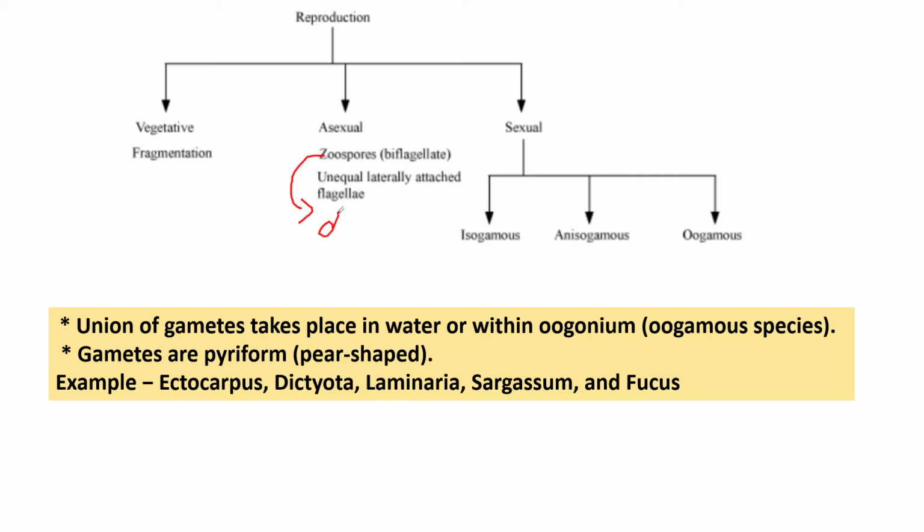Diploid, biflagellate, that's why it is forming its two end plants, right? Asexual reproduction. This is about the asexual reproduction.